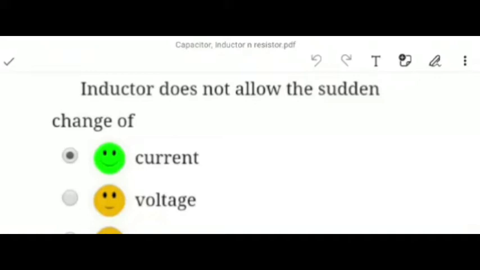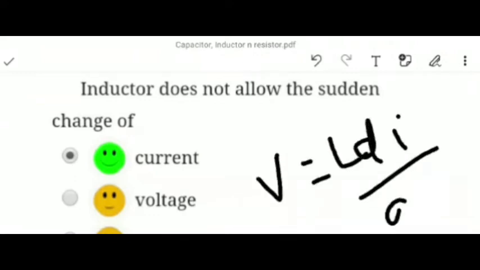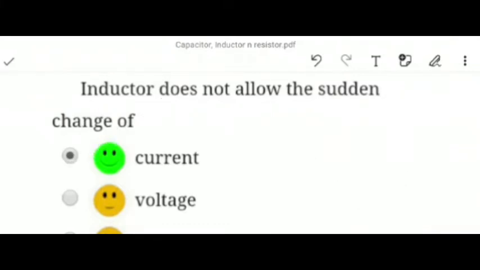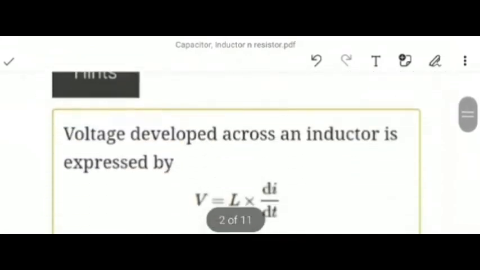Our first question is, inductor does not allow the sudden change of. We should know that for an inductor, V equals L di upon dt. So in an inductor, it doesn't allow the sudden change of current. Here the current is changing, so it doesn't allow the change of current. So our A option will be our correct answer. Now moving towards the next question.